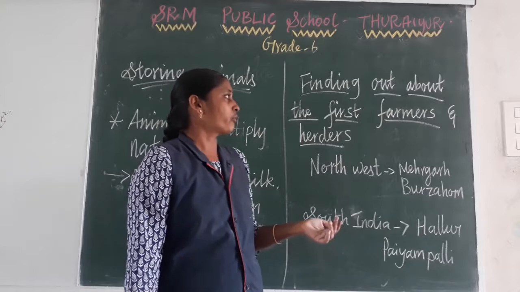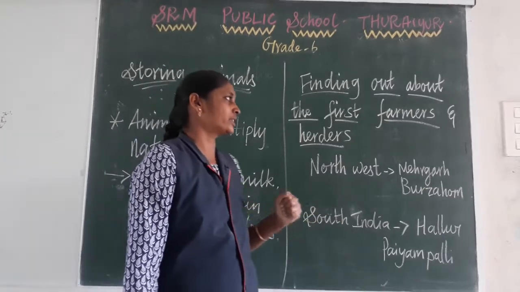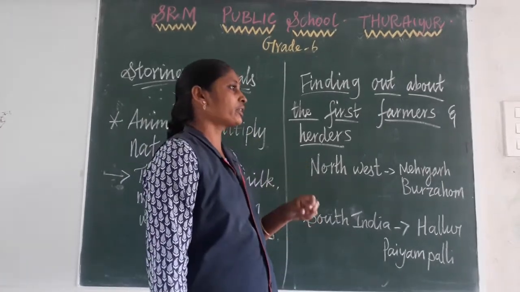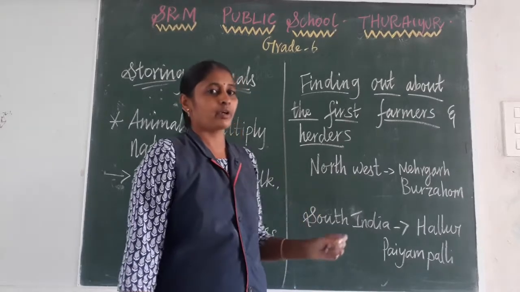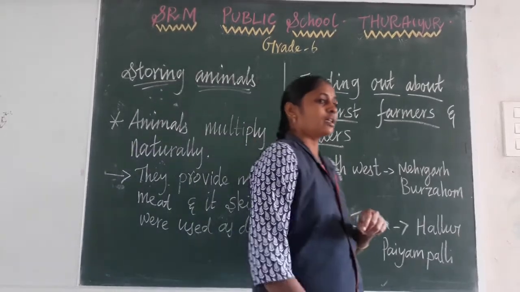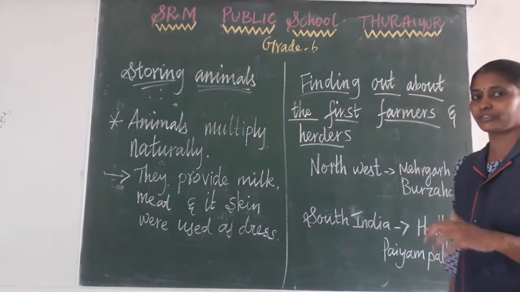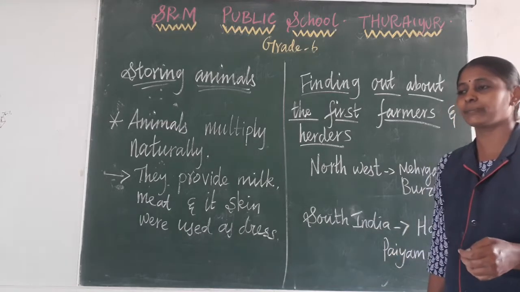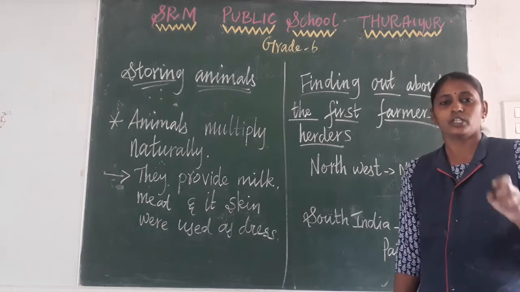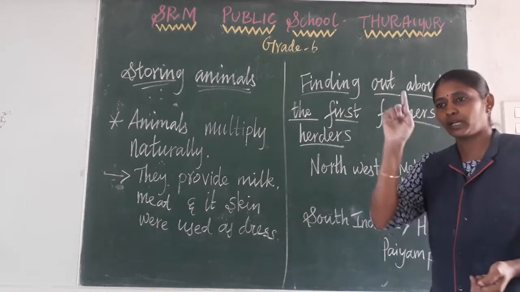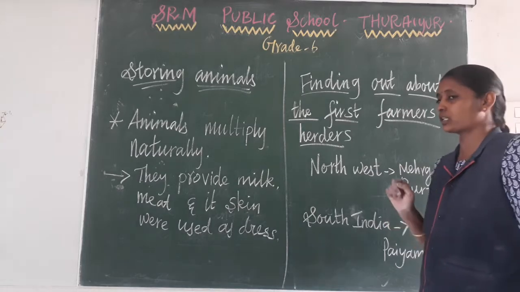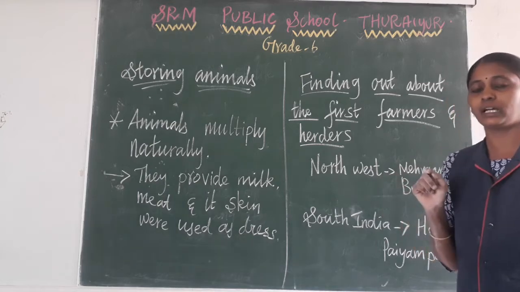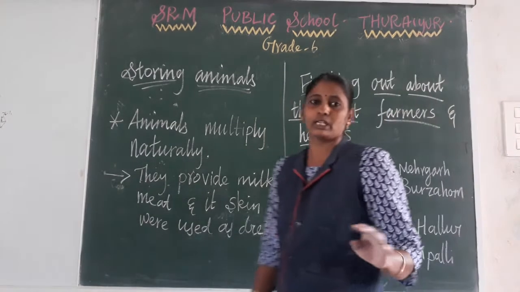Now, finding out about the first farming and herding in the subcontinent. The archaeologists found important farming and herding activity not in only one place, but in various places. Near book page number 14, I think, you have a map. In that map, the blue colour square boxes are given. Those are the places where the first farming and herding activities happened. Here I gave only two examples.